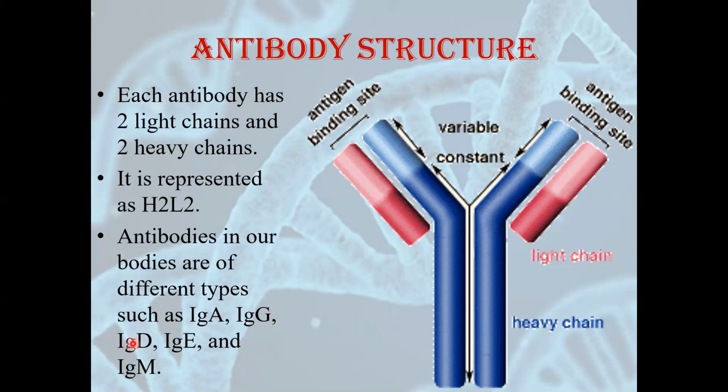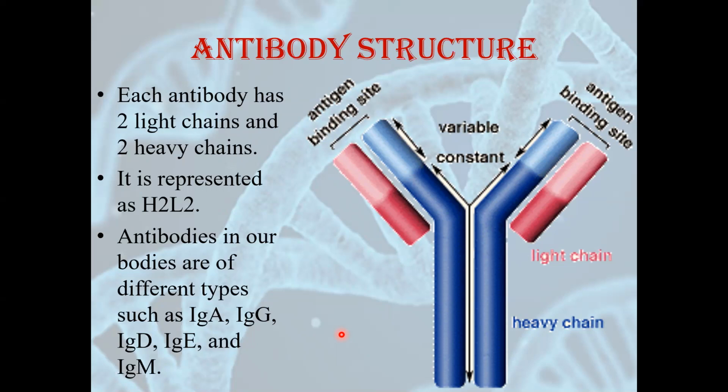Second, IgM. IgM antibodies are the first antibodies that are produced when we have any type of infection. Suppose we have a viral attack or bacterial attack, the first antibody that is produced in our body is of IgM type. IgA type of antibodies are provided from mother's milk, the breast milk.